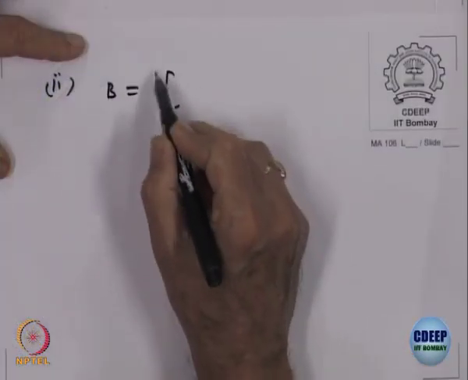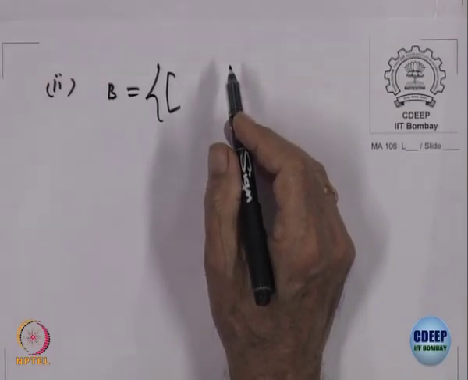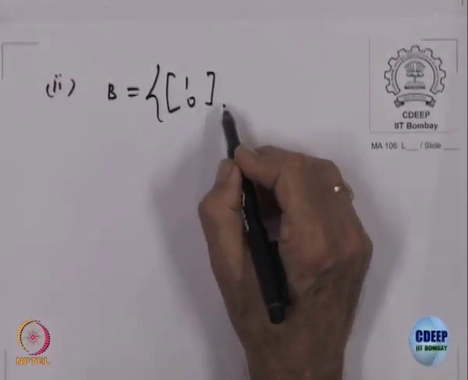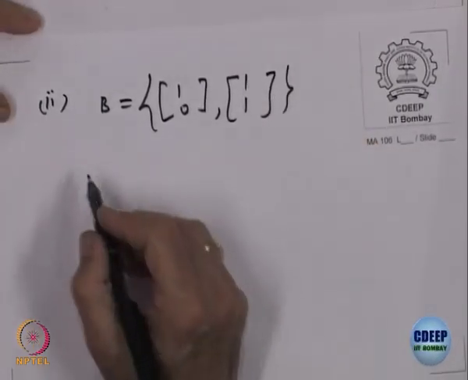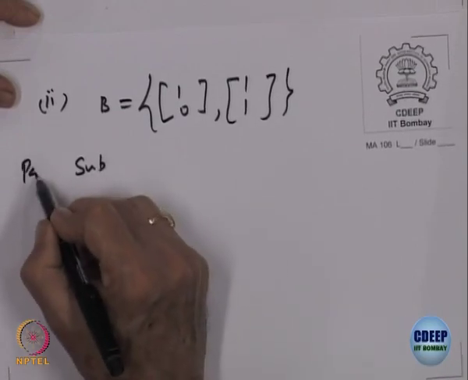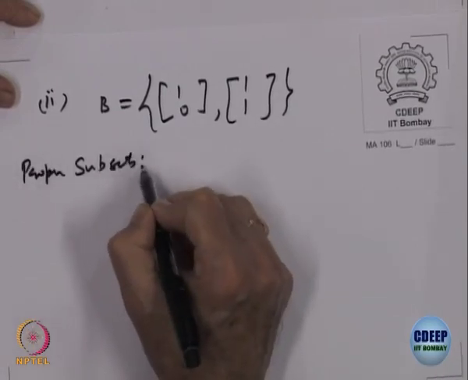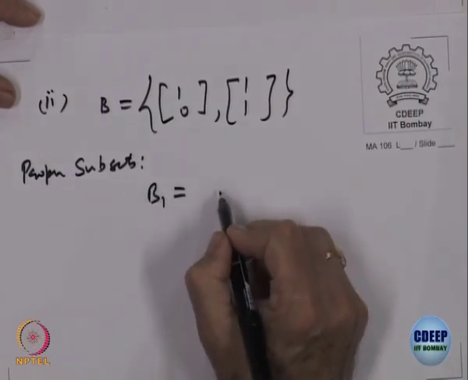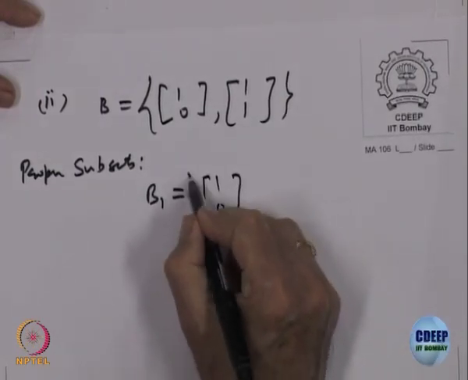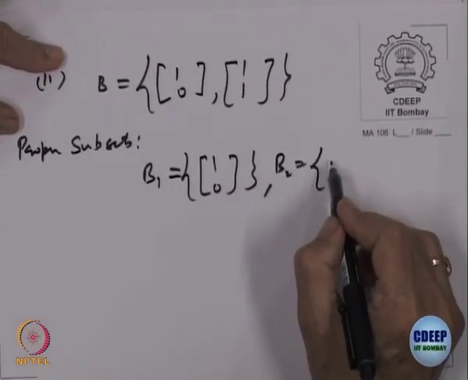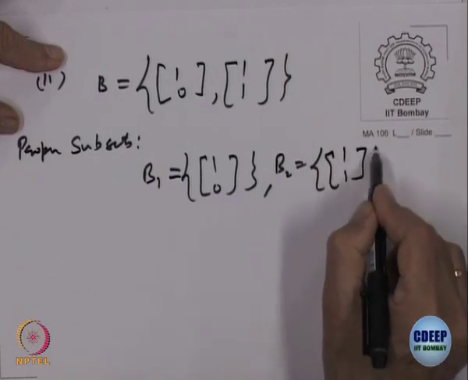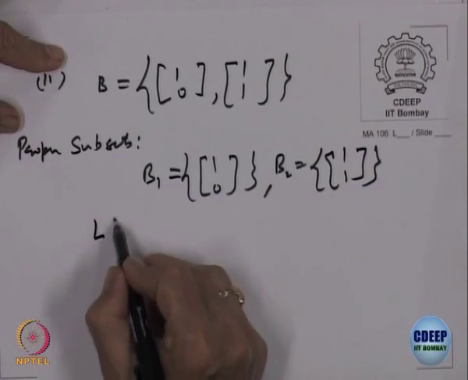I cannot make it smaller, right. So, second, what is B? That was (1, 0) and (1, 1), right. Subsets, proper subsets. What are proper subsets? B 1, that is (1, 0), and the other one, B 2, is (1, 1), right. So, let us see what is L of B 1.